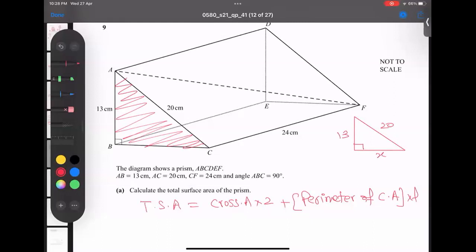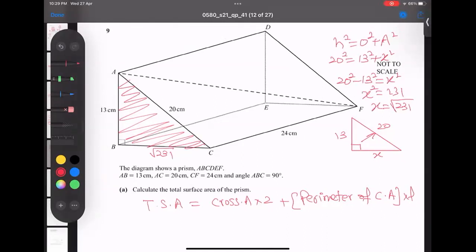Use the Pythagoras theorem. In front of 90 is called the hypotenuse. So hypotenuse square equals opposite square plus adjacent square. So 20 square equals 13 square plus X square. So 20 square minus 13 square equals X square, and take the root. If I type it in the calculator, I'm getting 231. And take the root of this, root 231 is the base. So I got the base as root 231.